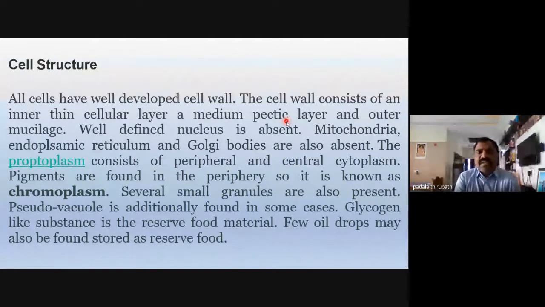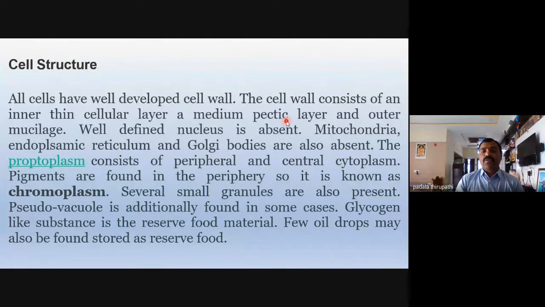Whenever the pectic layer or pectin surface is attached with water, the pectic layer dilutes in the water and gives the mucilaginous nature of the trichome. And a well defined nucleus is absent in this cell. Why? Because the cells are prokaryotic cells.